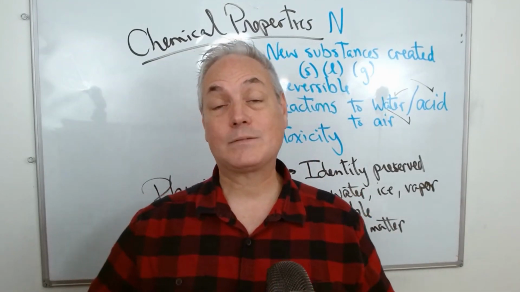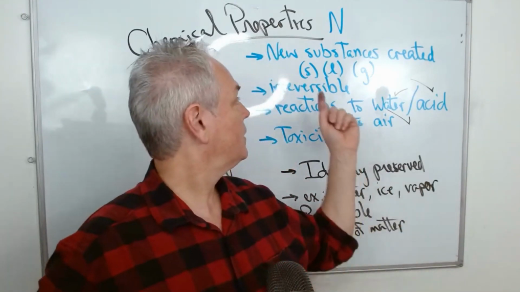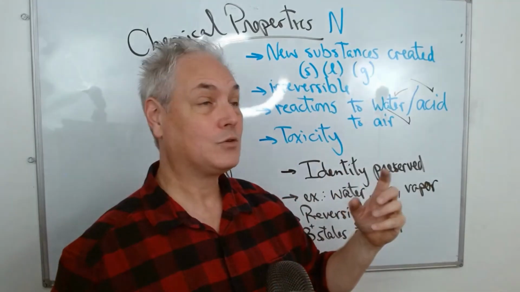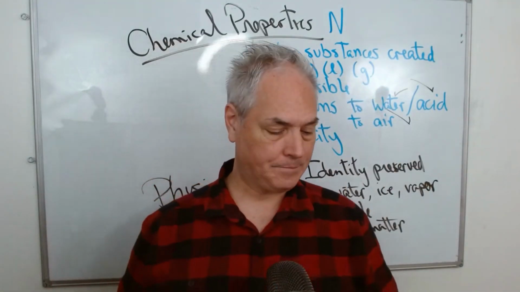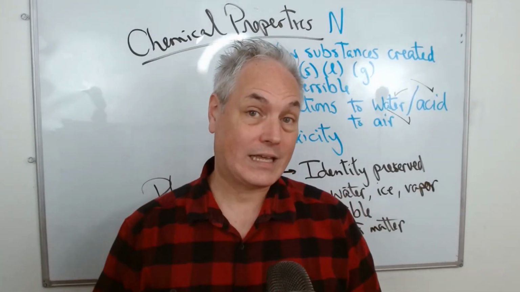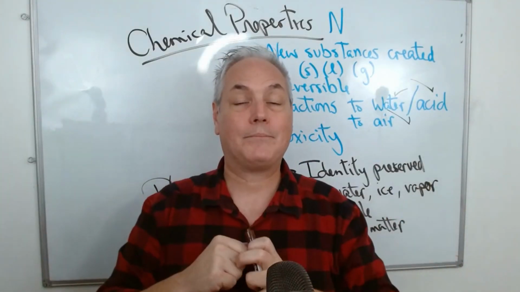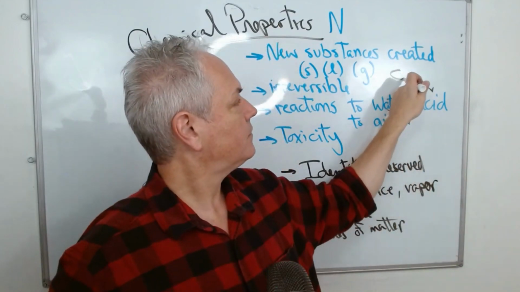How do we know that when something explodes, it is a chemical reaction? Because we have a new substance being created. We have the explosive, which is a solid, creating a gas, which is a new substance. And therefore, it is a chemical reaction. I cannot go back, take all the gas, and try to pressure them back into an explosive.